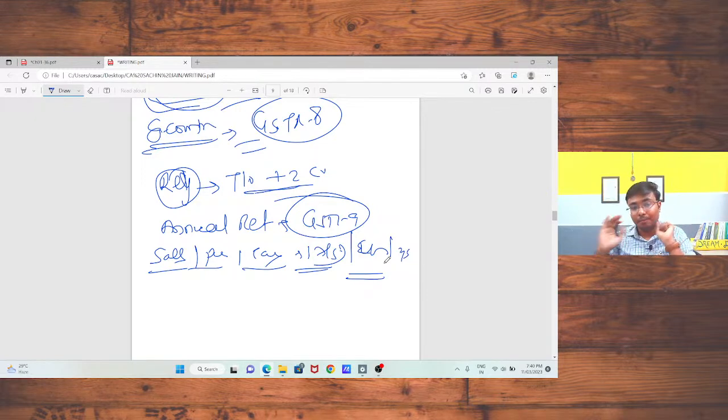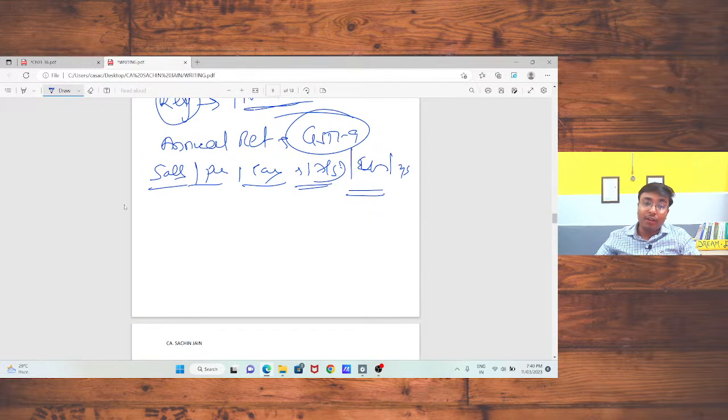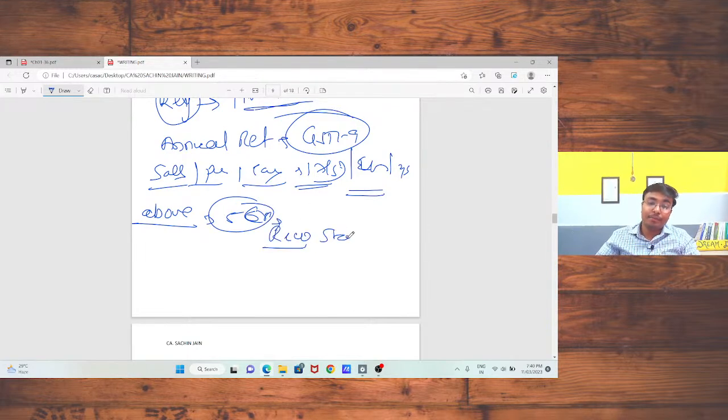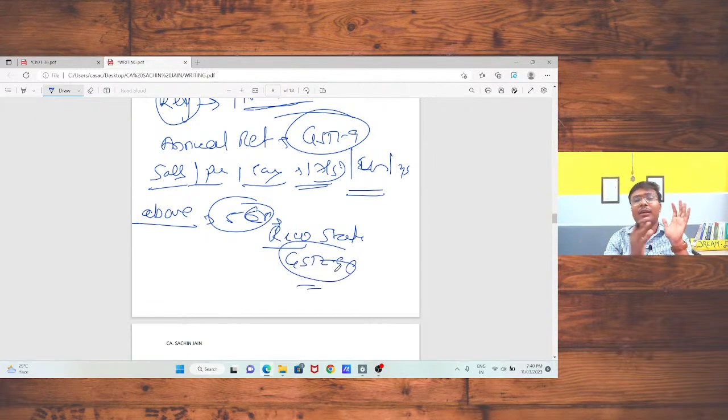Now, if your turnover is above 5 crore, in that case you need to file one reconciliation statement in form GSTR 9C. Sir, what detail is required in this form? In this form, you just need to reconcile your turnover from your audited financial statement with your GSTR records. This detail is required for GSTR 9C.